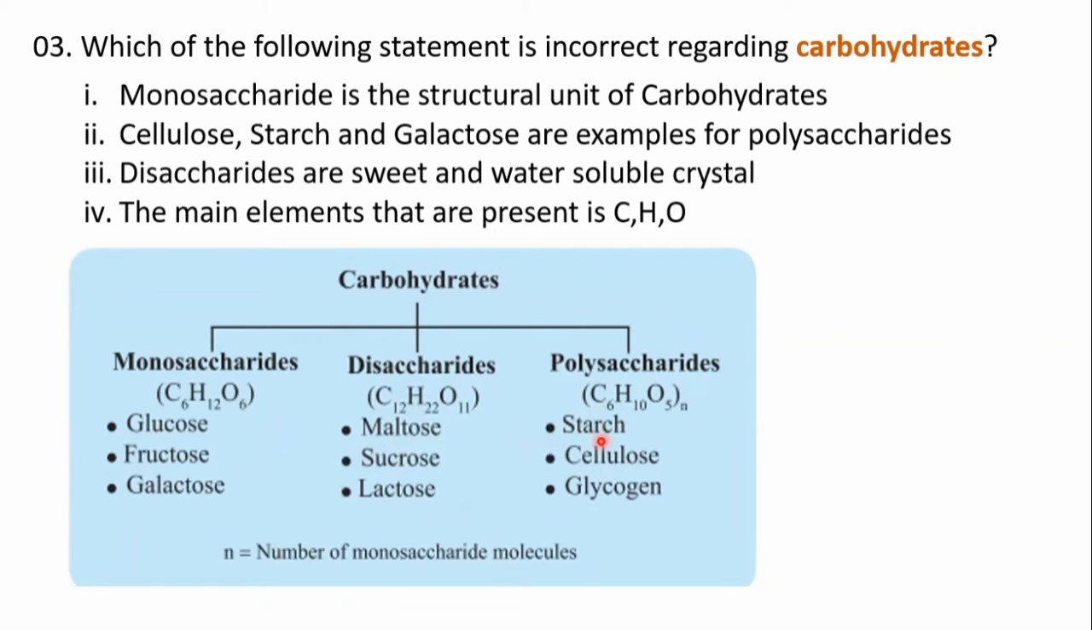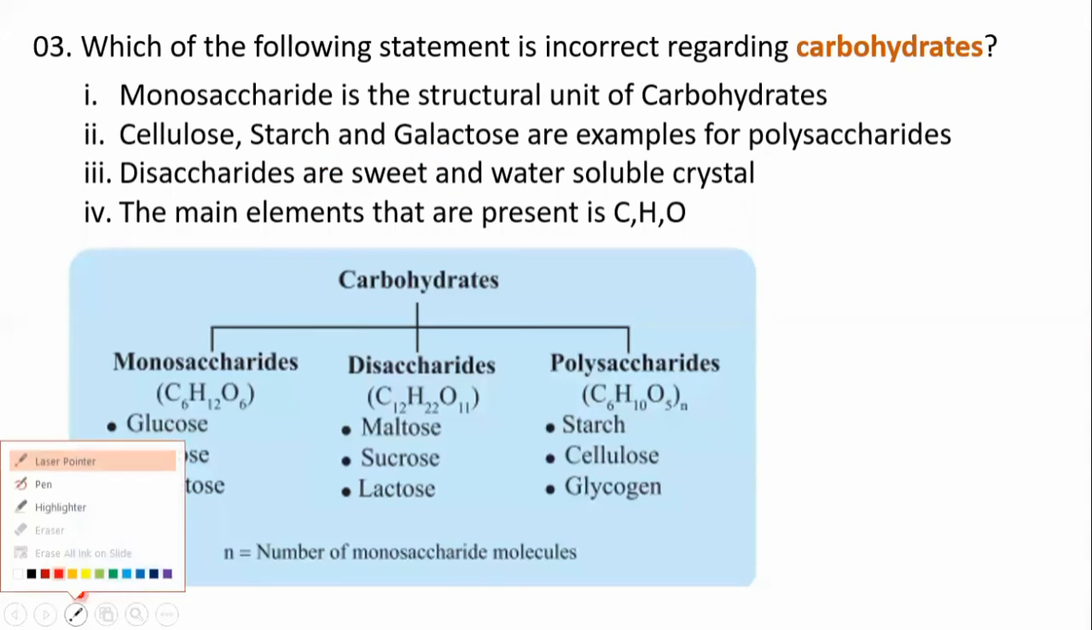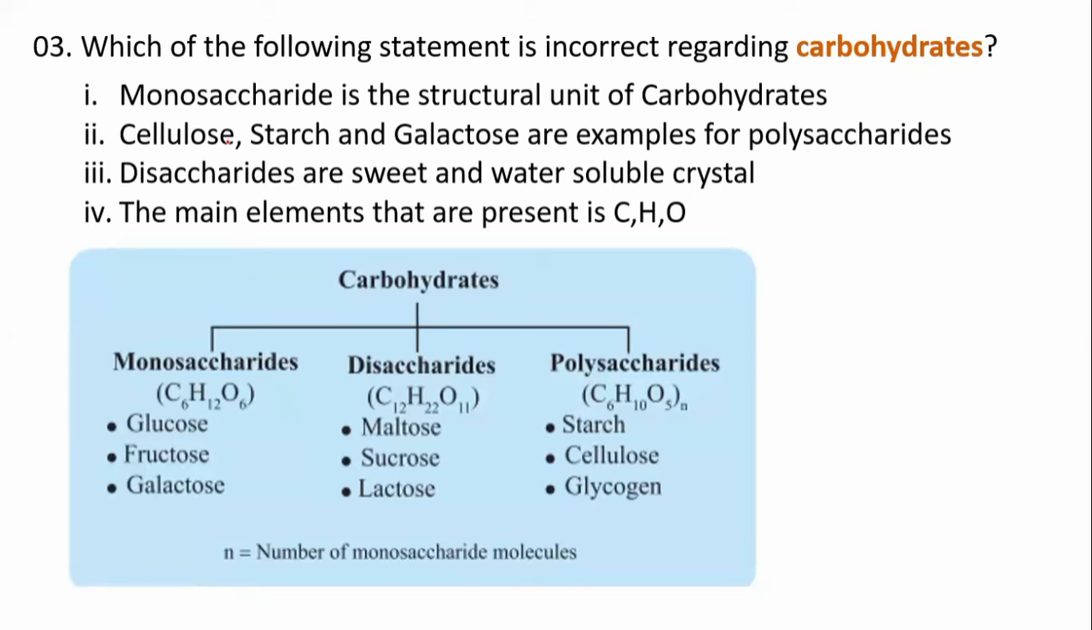Then polysaccharides: starch, cellulose, glycogen, right? Here they are saying cellulose, starch, and galactose. In this statement, cellulose is a polysaccharide and starch is a polysaccharide. Why is galactose not a polysaccharide? Galactose is a monosaccharide, so you can see here this is the incorrect statement. So this is the answer number 2.